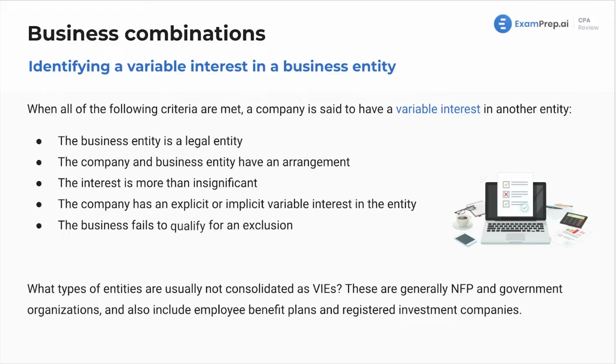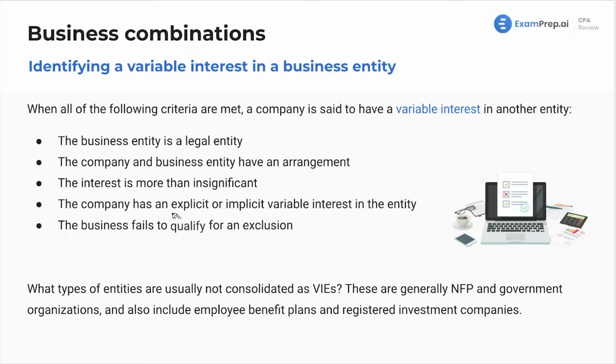Well, identifying a variable interest in a business entity: when all the following criteria are met, a company is said to have a variable interest in another entity. So this doesn't have to be a shell company, right? This could also just be one company that has a strong variable interest in another. So the business is a legal entity. That's pretty important, right? You've got to have a business that's a legal entity. The company and the business entity have an arrangement. Okay, sounds good there. The interest is more than insignificant. So if you exist solely to own another company, that interest is more than insignificant. The company has an explicit or implicit variable interest in the entity.